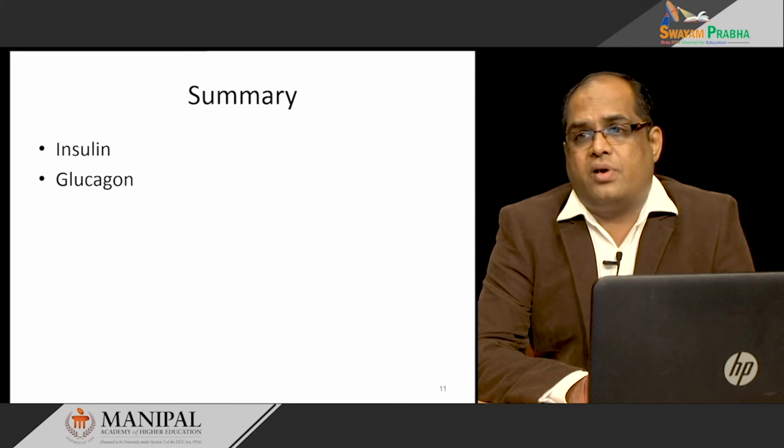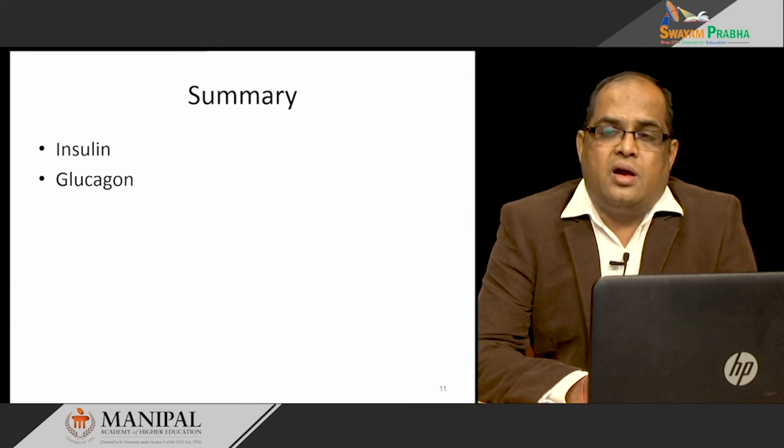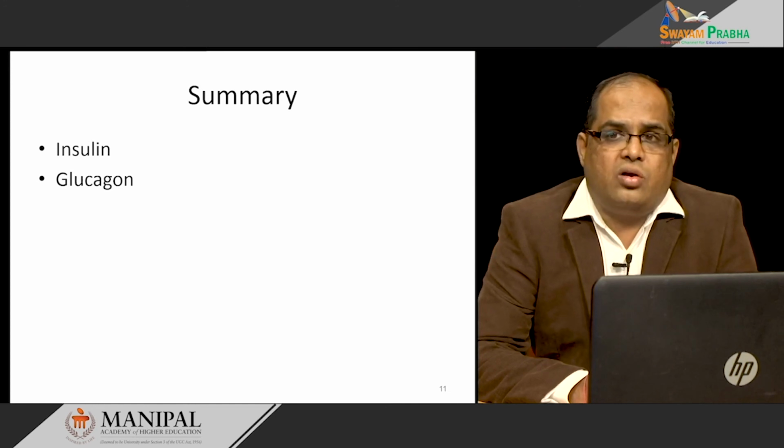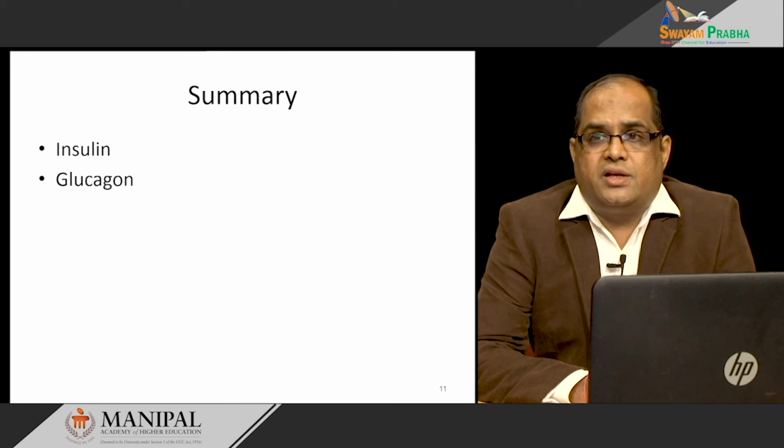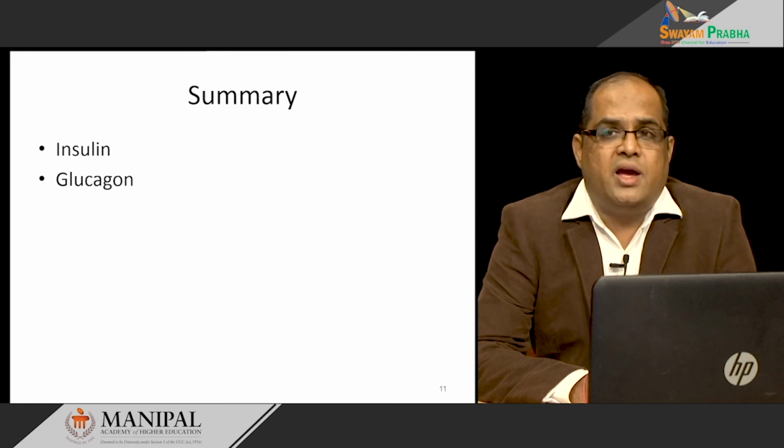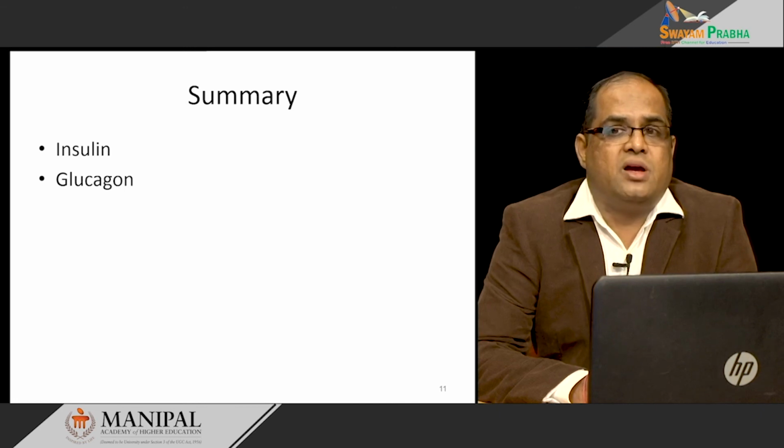We have to remember when you call it diabetic. And then we discussed two important hormones, insulin and glucagon. Insulin is basically released in the well fed condition, when blood glucose level is high. It is a hypoglycemic hormone.